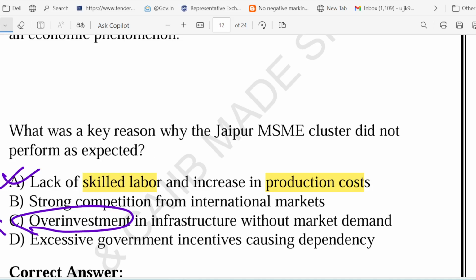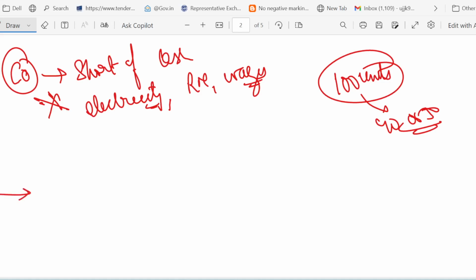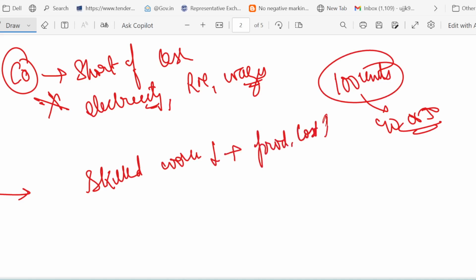So let me summarize the keywords. The main reason Jaipur cluster underperformed was the lack of skilled workers, plus production cost was rising. So these are the two reasons. So friends, remember, the Jaipur MSME cluster teaches us that even with demand, if you don't have skilled manpower and cost efficiency, performance will suffer. I hope this breakdown makes things easy to understand.